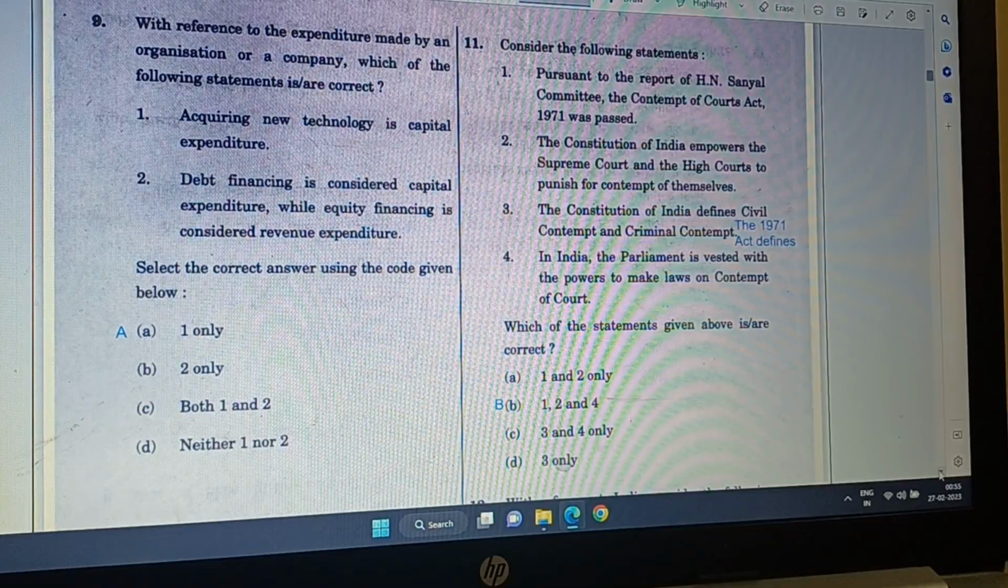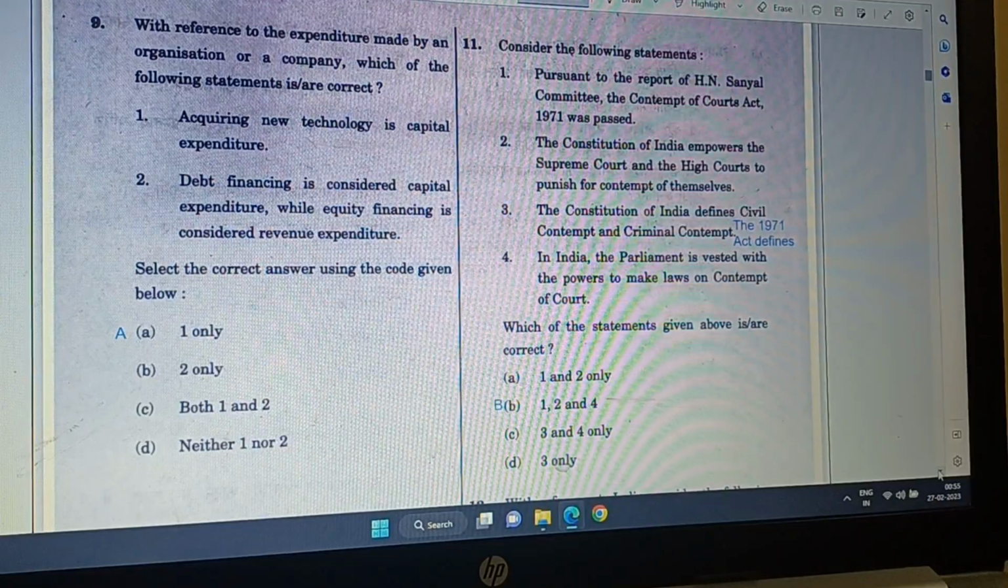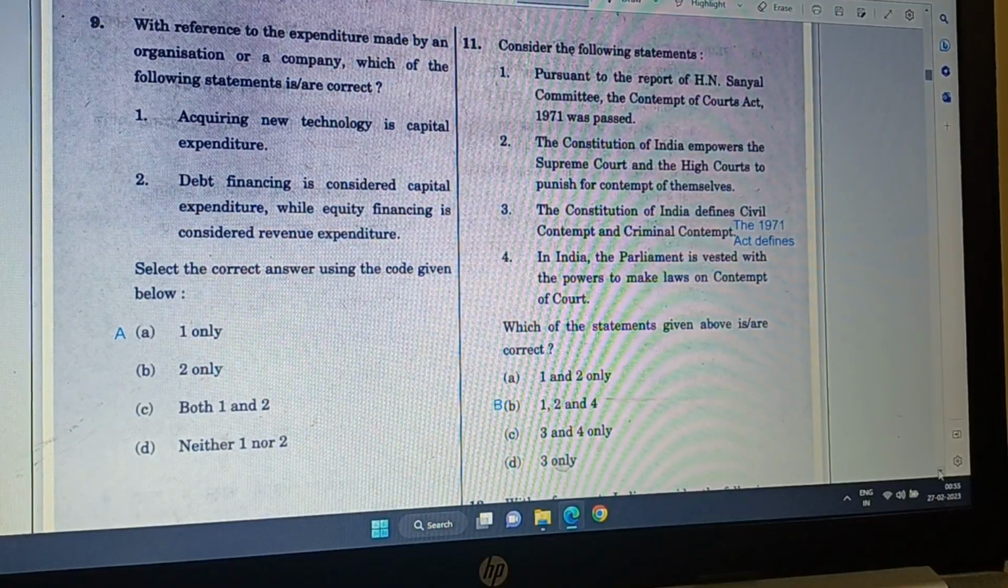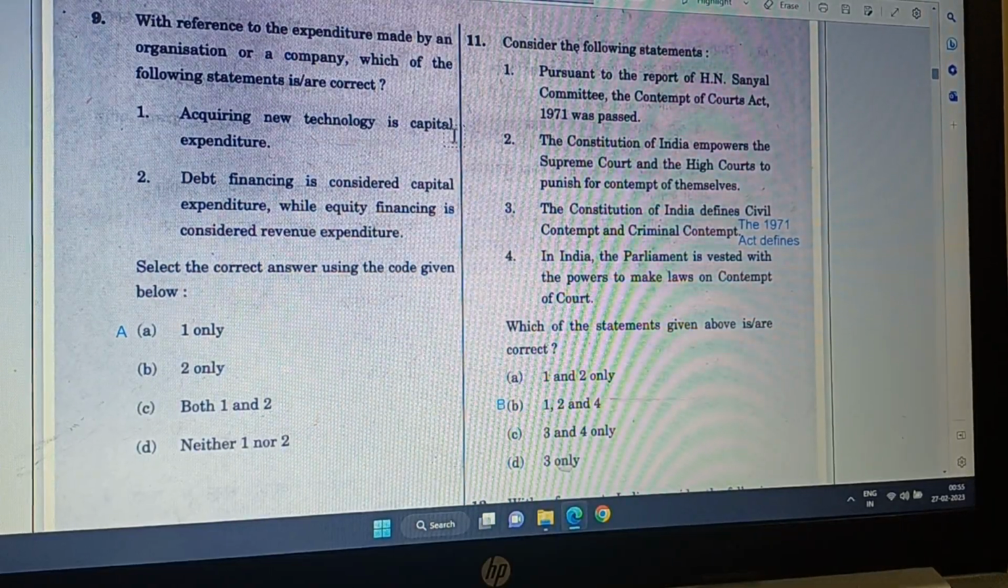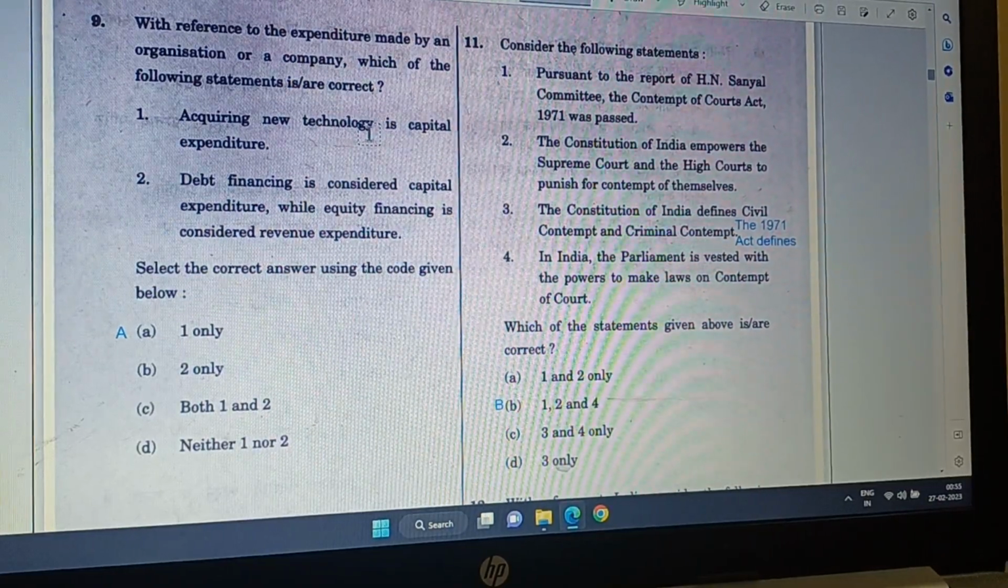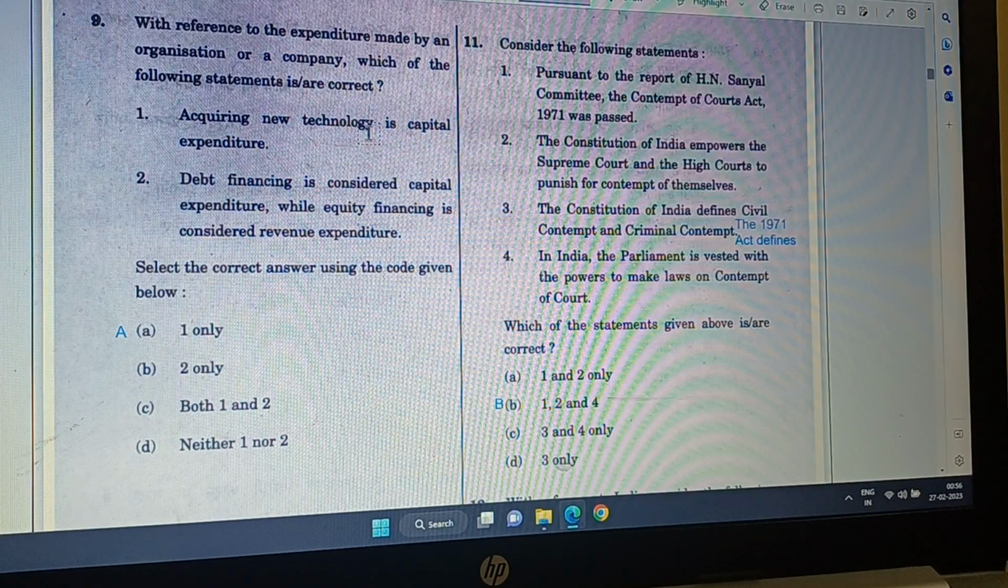Question number 9. With reference to the expenditure made by an organization or a company, which of the following statements are correct? So the company has made some expenditure. It is acquiring new technologies, capital expenditure, yes, because new technology is used for a very long time in the future. So that's why it is a capital expenditure. It is not revenue expenditure. The expenditure on maintenance, sales, salary to employees, all these are done within the current year. So if they expire within the current year, then it is not a capital expenditure.